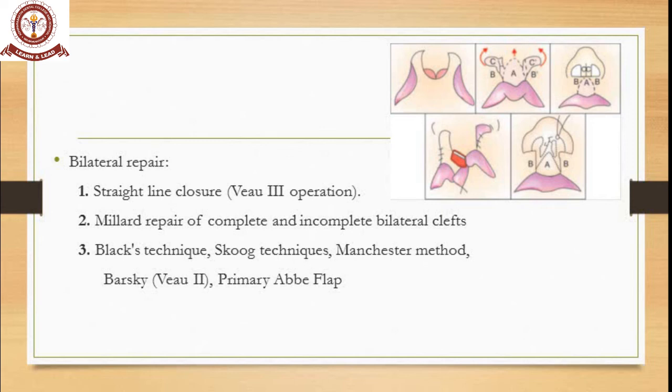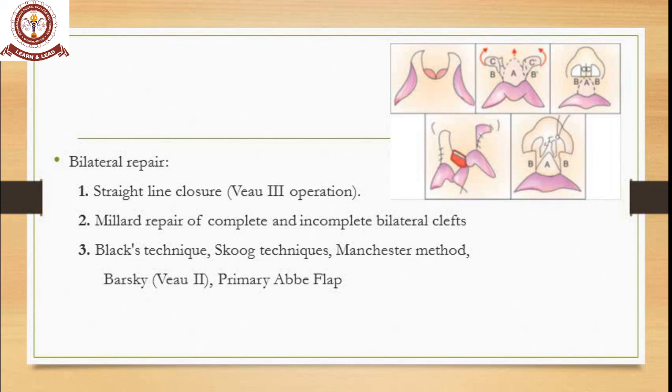You can see the images in case of the orientation of your alphabets A, B, and C. So A on the normal side, B on the cleft side. So they are being oriented and closure is given. So again Millard comes here. Millard's repair of complete and incomplete bilateral clefts. Black's technique. So that's about Millard's repair. We'll talk about that.